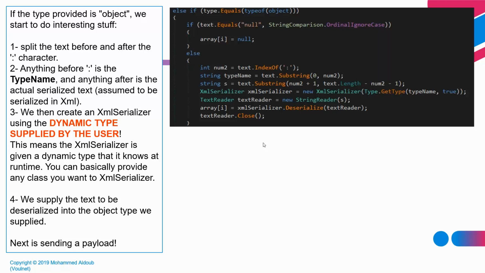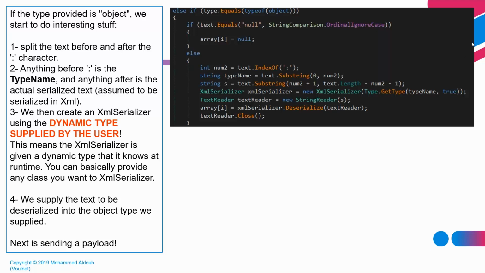So the attacker can say, I will send the System.Diagnostics.Process class, I will send an ExpandedWrapper, I will send a date time, I will send whatever object type I want, which means that the SharePoint server will blindly accept whatever type of object the attacker is sending to the deserializer, no matter how malicious.